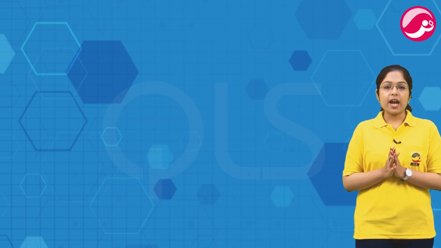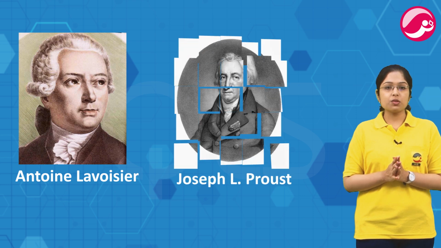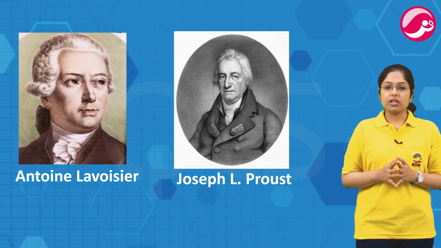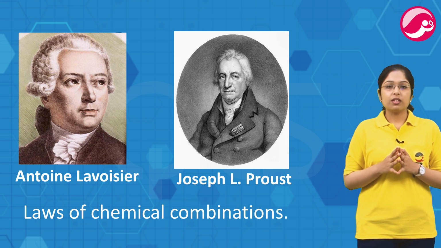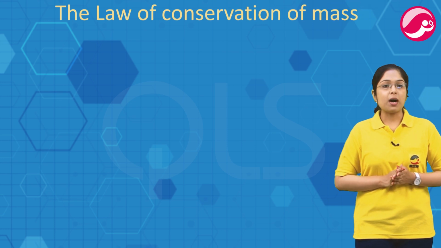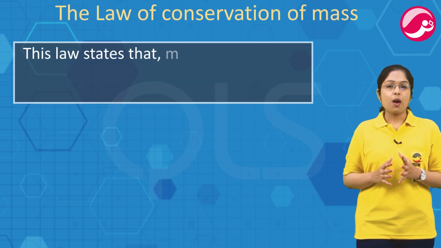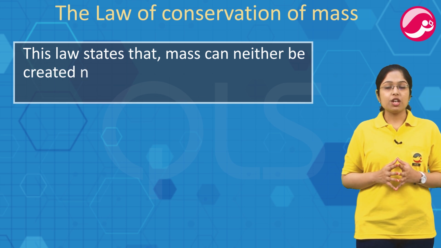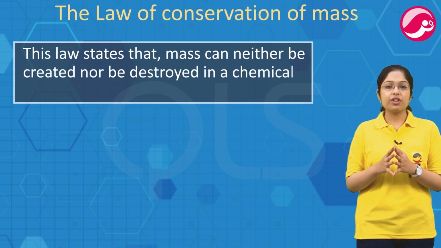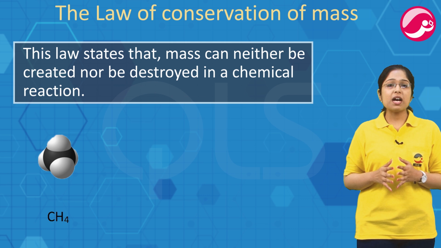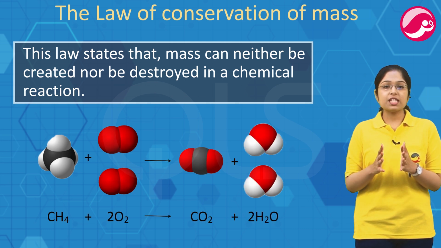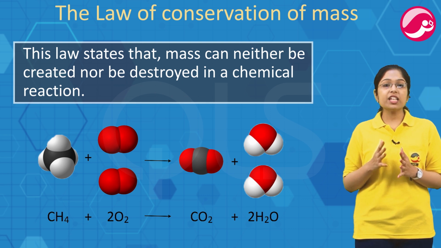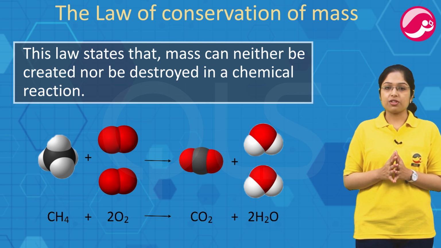Sometime later, Anton Lavoisier and Joseph L. Proust, from their experimental observation, established laws of chemical combination. The first law of chemical combination is the law of conservation of mass. This law states that mass can neither be created nor be destroyed in a chemical reaction. The total mass of the reactants is always equal to the total mass of the products, irrespective of the physical and the chemical changes that occurred during the reaction.